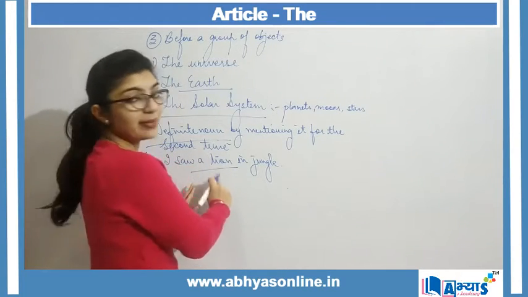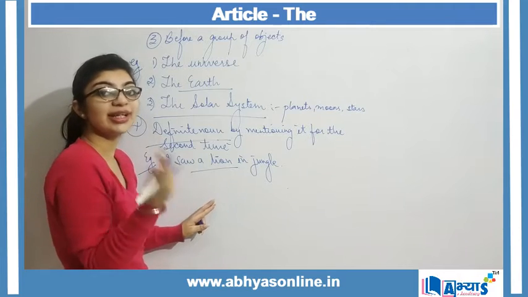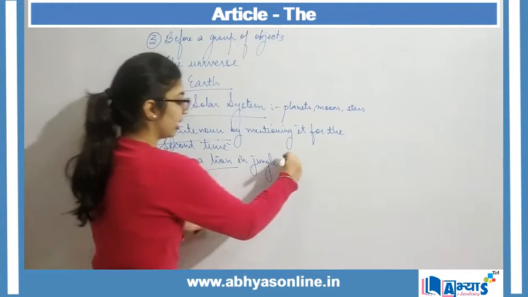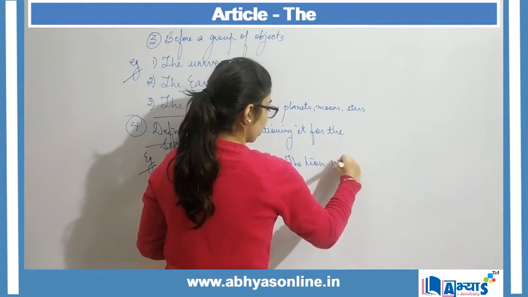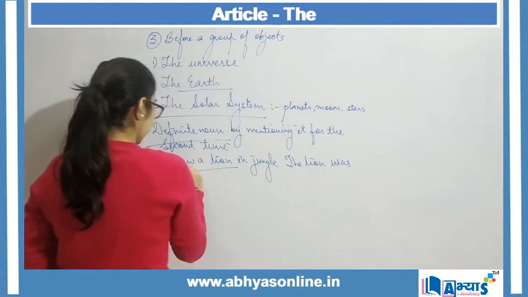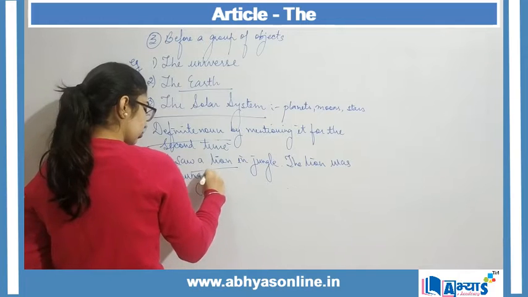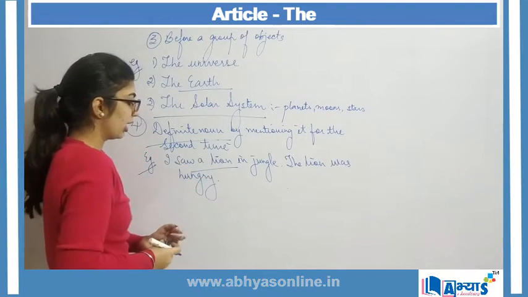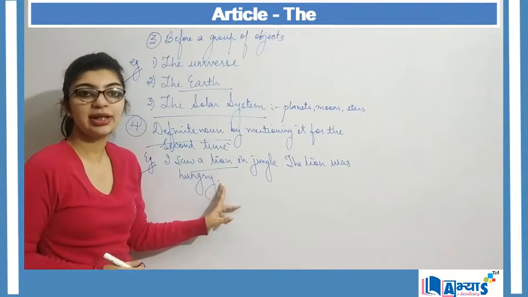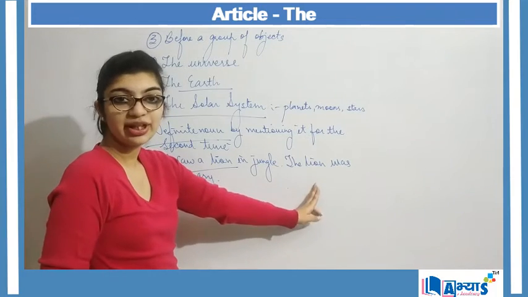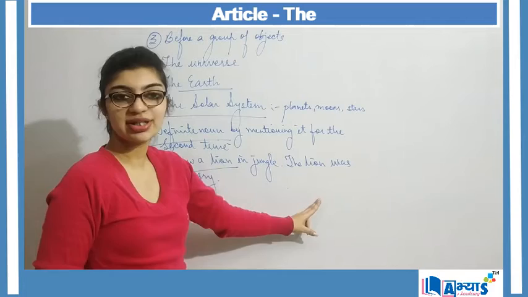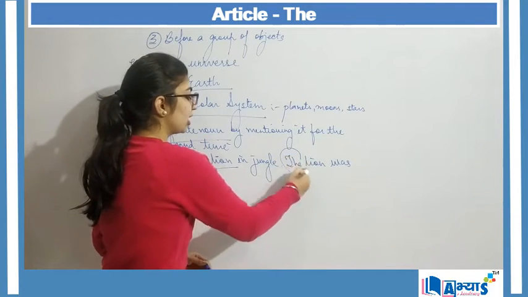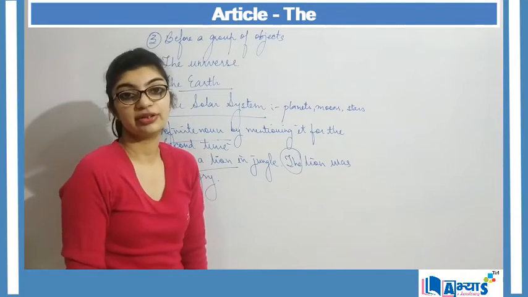Now, if I mention this lion for the second time, I will say the lion was hungry. Now since I have mentioned lion before, I am mentioning my noun for the second time. And when we mention the noun for the second time, then we make use of the article the.